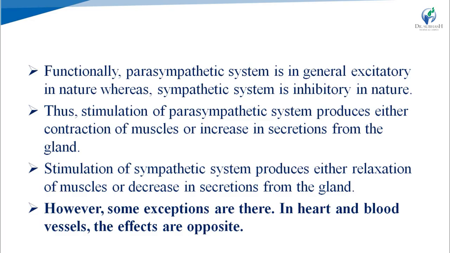However, some exceptions are there, which are heart and blood vessels. The effects in heart and blood vessels are opposite. The parasympathetic system is excitatory in nature and the sympathetic system is inhibitory in nature, but the exceptions are heart and blood vessels. Means the parasympathetic system has inhibitory action on heart and blood vessels, and the sympathetic system has excitatory action on heart and blood vessels.